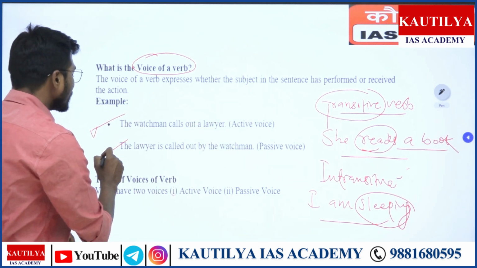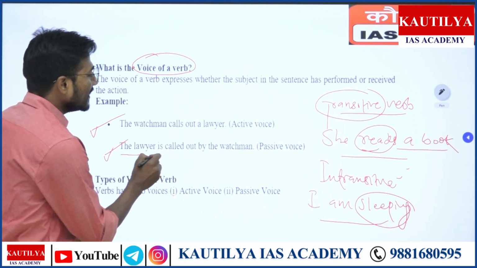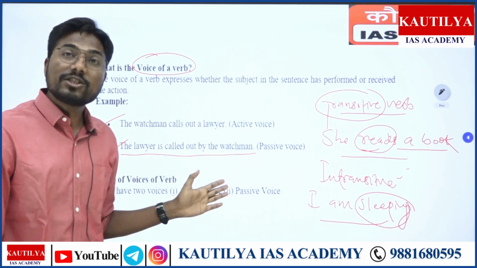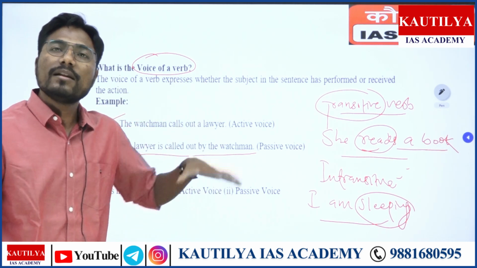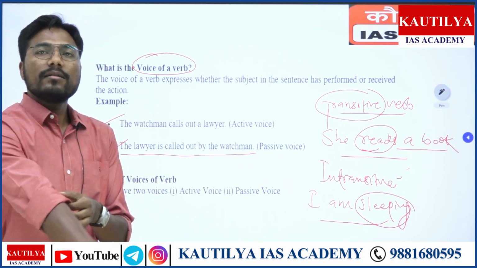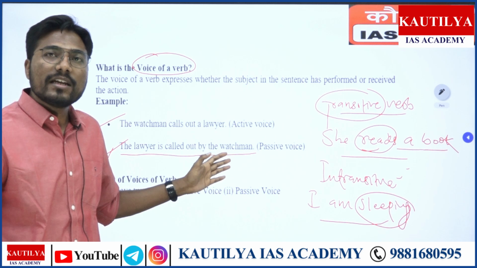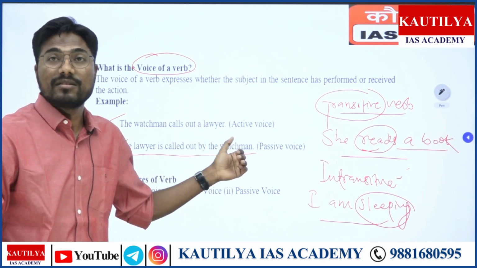Whereas the same sentence can be expressed in another way: the lawyer is called out by the watchman, right? There is no change in contextual meaning or literal meaning or the meaning that is being conveyed. There is only a change in syntax, word order, or grammatical structure, right?